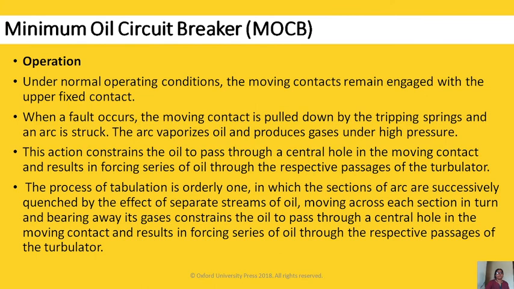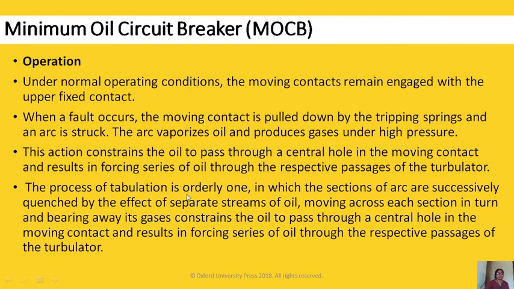Now I will dictate the operation. Under normal condition, the moving contact remains engaged with the upper fixed contact. When the fault occurs, the moving contact is pulled down by tripping springs and an arc is struck. The arc vaporizes oil and produces gases under high pressure. This action constrains the oil to pass through the central hole in the moving contact and results in forcing a series of oil streams through the respective passages of the turbulator.